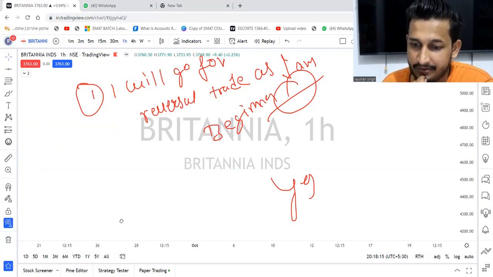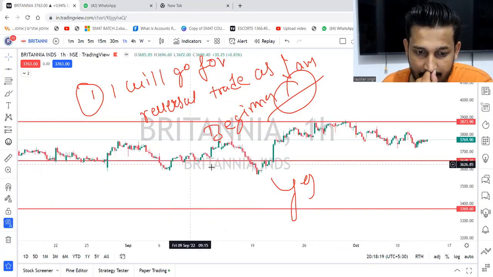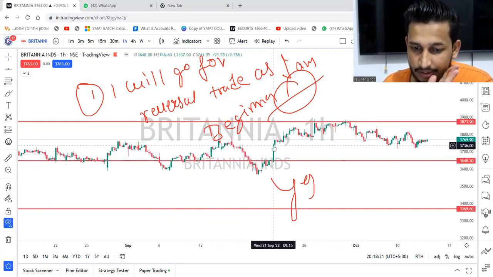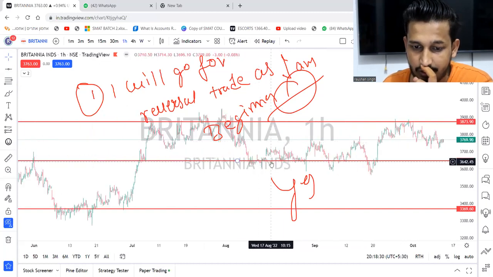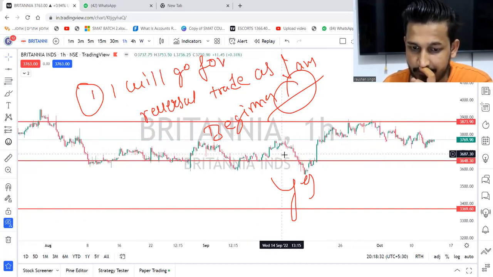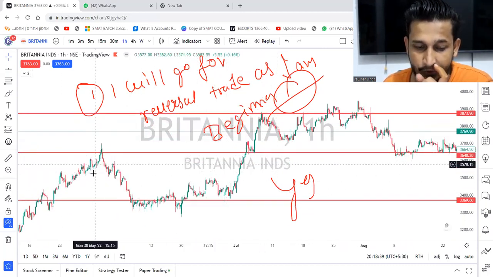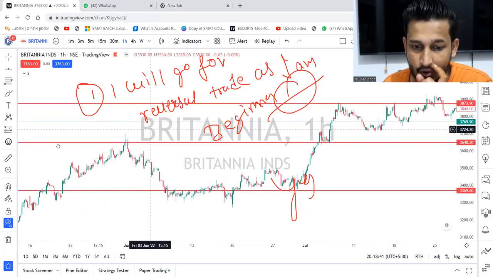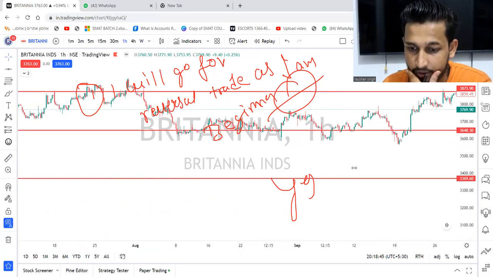Perfectly understood. But how can we say support and resistance are same? A little bit confused. Okay. See, let's understand, if the prices are over here, which means this will become my support, right? And this will become my resistance. Now, this is my support because the prices are over here. Now, at this point of time, what is this? This is a resistance, right? So sometimes it is stopping the prices to go up, sometimes it is stopping the prices to come downside. I hope you got your answer.